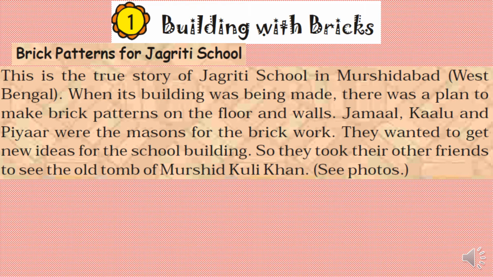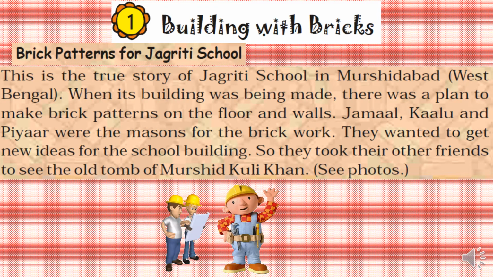When its building was being made, there was a plan to make brick patterns on the floors and walls. Jamal, Kalu and PR were the masons for the brickwork. They wanted to get new ideas for the school building. So they took their other friends to see the old tomb of Murshid Quli Khan.